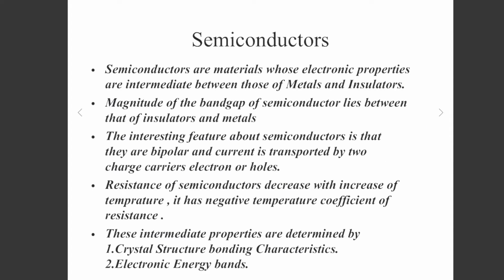Semiconductors are materials whose electronic properties are intermediate between those of metals and insulators. The magnitude of the band gap of semiconductors lies between that of insulators and metals, because today I'll discuss mostly semiconductors in terms of band gaps. So the band gap of semiconductors lies between that of insulators and metals.